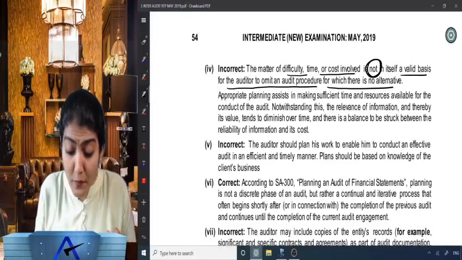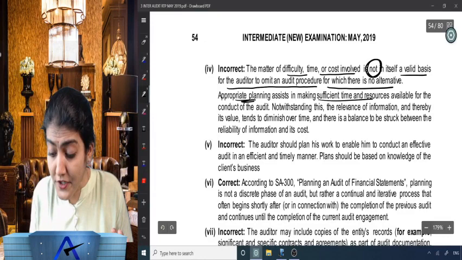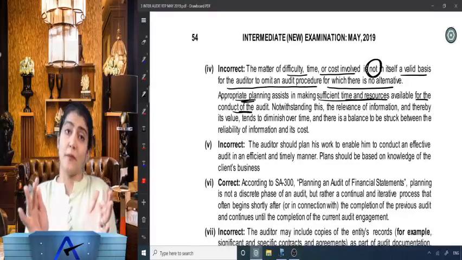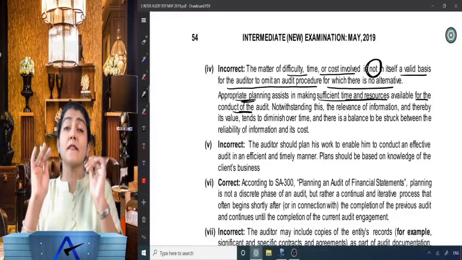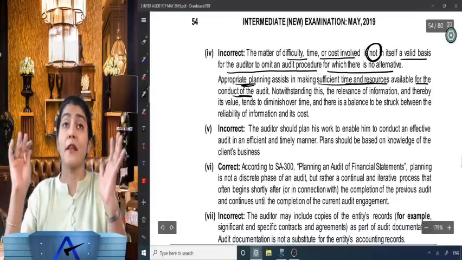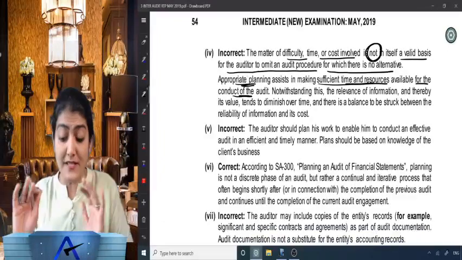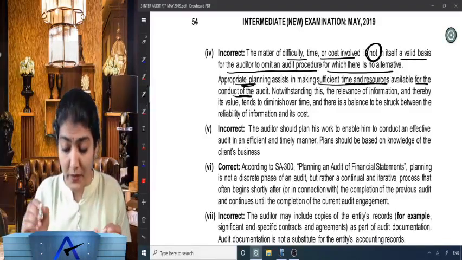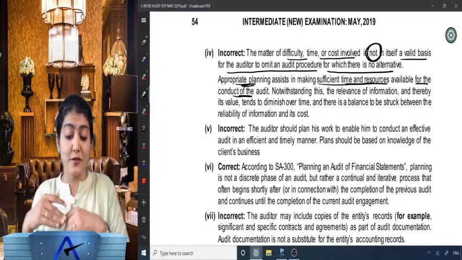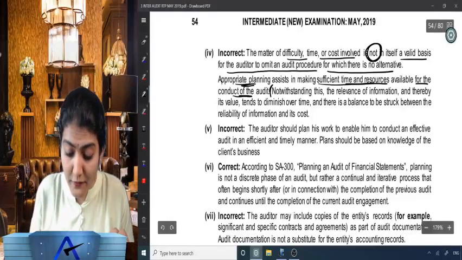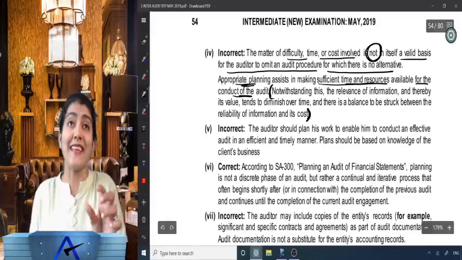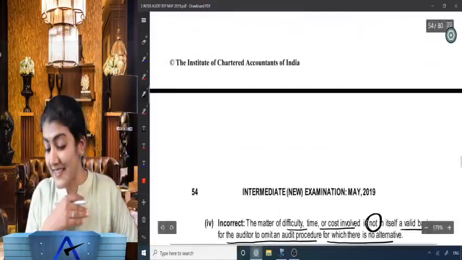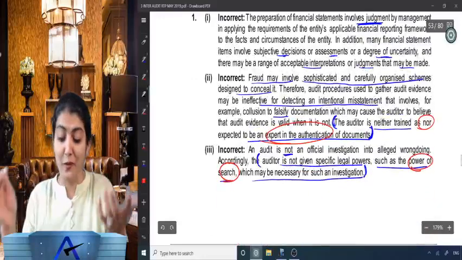So what to do? Appropriate planning assists in making sufficient time and resources available for the conduct of an audit. So it says plan properly. Notwithstanding this, the relevance of information and thereby its value tend to diminish over time, and there has to again be a balance to be struck between the reliability of information and its cost. Again, this sentence they have picked up from the inherent limitation of an audit. They are liking the inherent limitations of an audit so much over here.